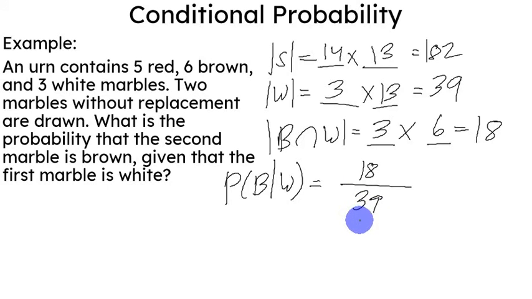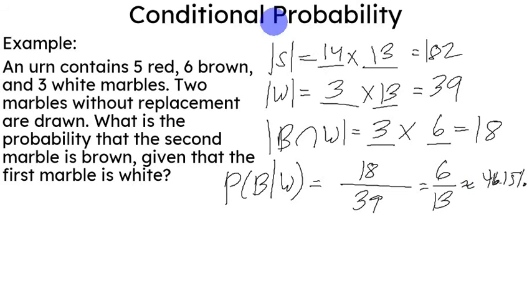That's 18 over 39, or in lowest form 6 over 13, or in percentage approximately 46.15% chance of getting the second marble brown given the first is white.